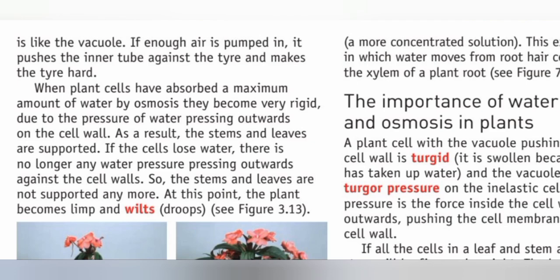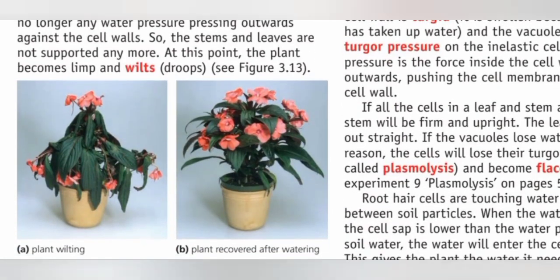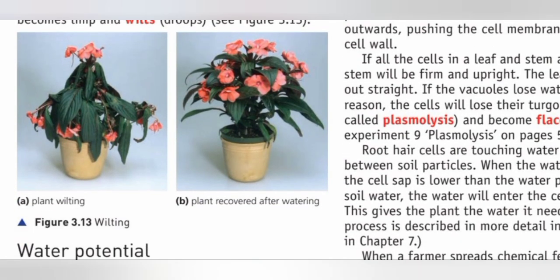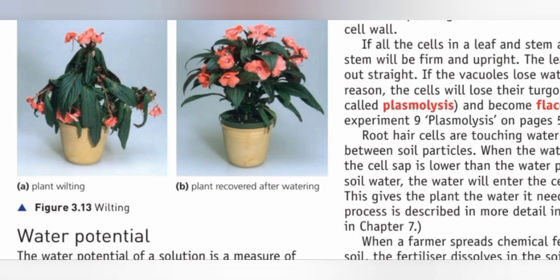Now here there is an important point, that is wilting. When many plant cells lose water, they become flaccid. Stem and leaves drop. This is known as wilting. When water is added again, cells become turgid and plants recover. You can see in this diagram that the plant wilts due to water loss, and when water is added again, the plant recovers. Okay, so this is the diagram.